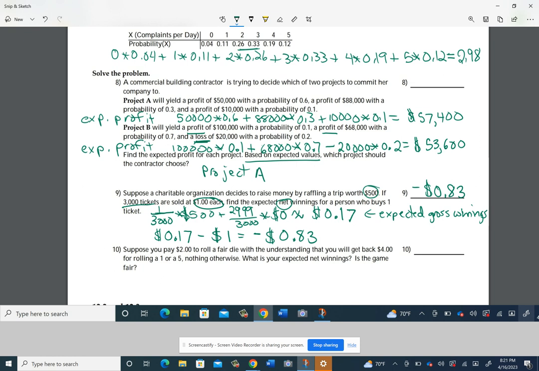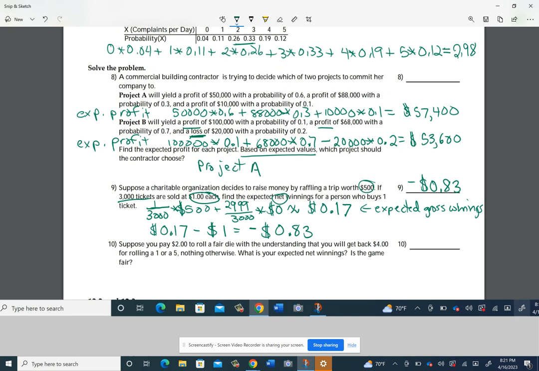All right, another style that involved money was question number 10 type, the one like with the die that you're rolling and you get various amounts as payoffs. This one says you're paying $2 to roll a fair die, and you get $4 if you roll a 1 or a 5 and nothing otherwise. So these are the only things you can get when you roll a die. And the probability of each of them is 1 out of 6.